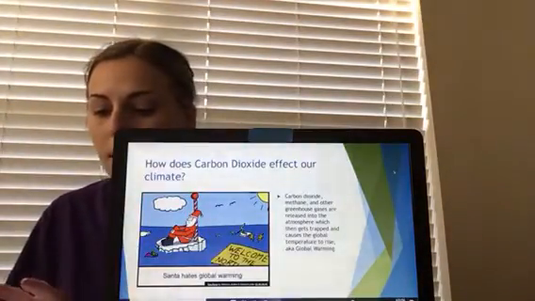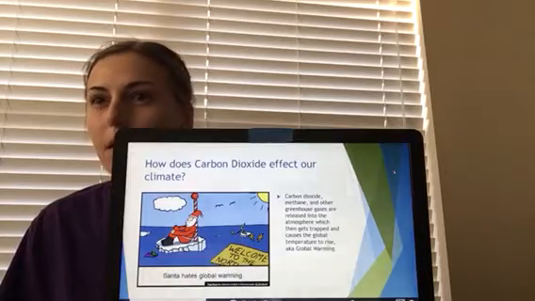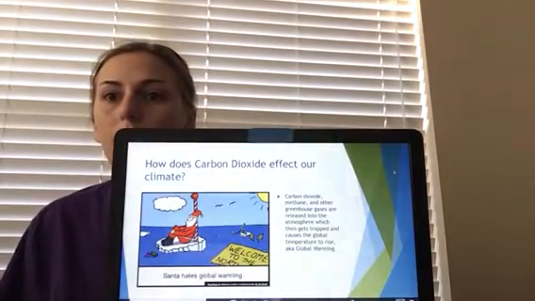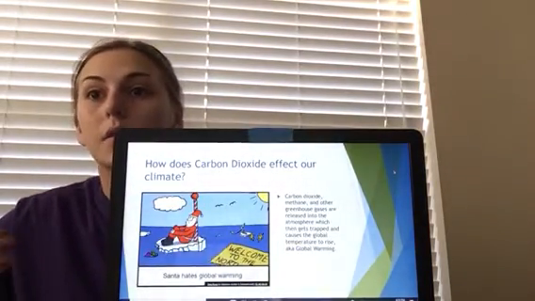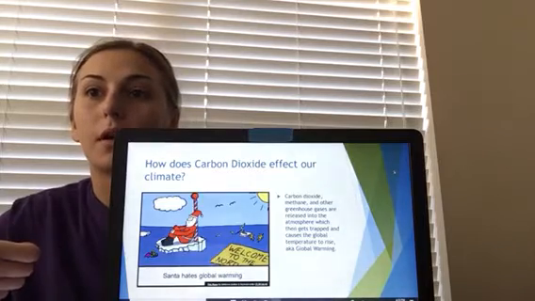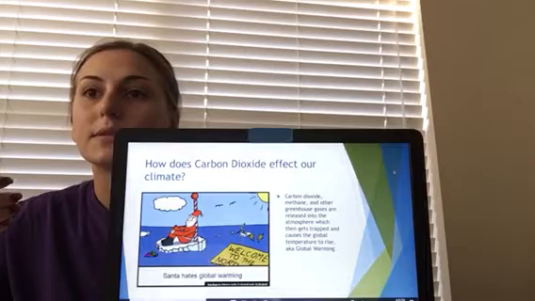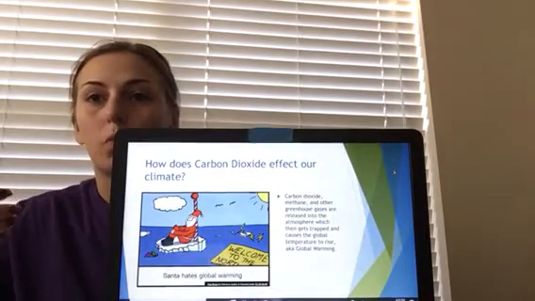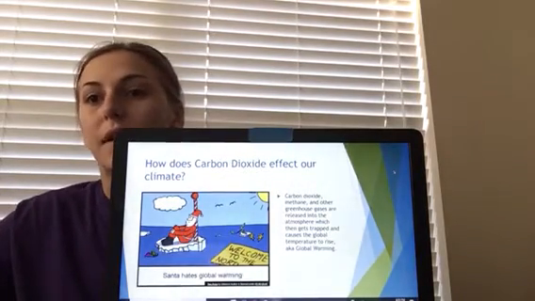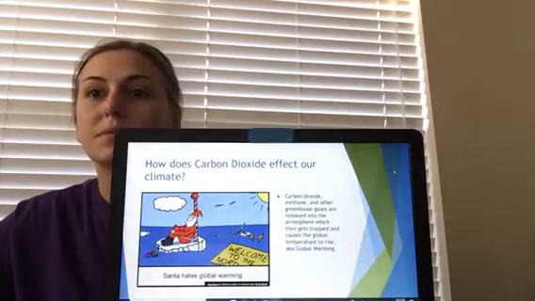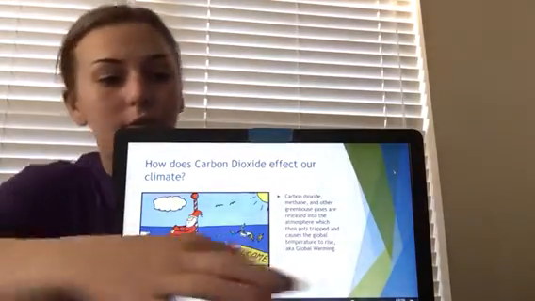So how does carbon dioxide affect our climate? You may not think it really does anything, but it ultimately affects everybody. So it raises the temperature of our environment and our atmosphere, which starts melting polar ice caps, and starts raising the temperature of water, which can ultimately affect the aquatic life of ecosystems that live there and whatever else.